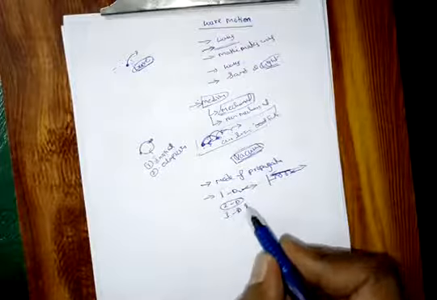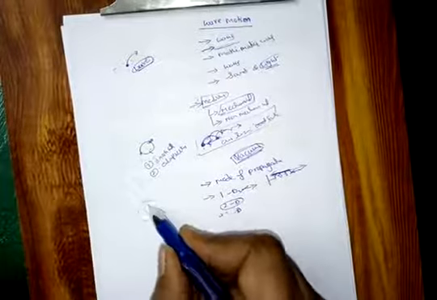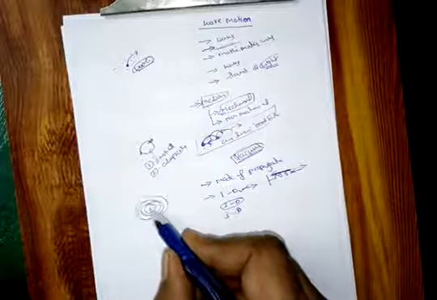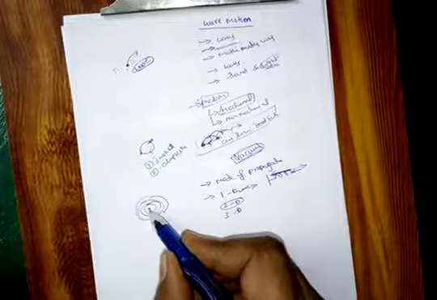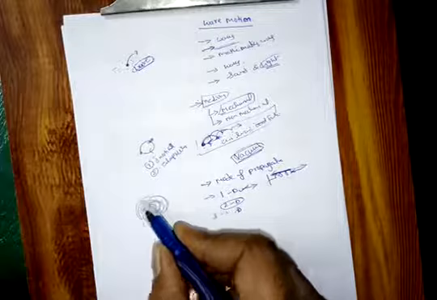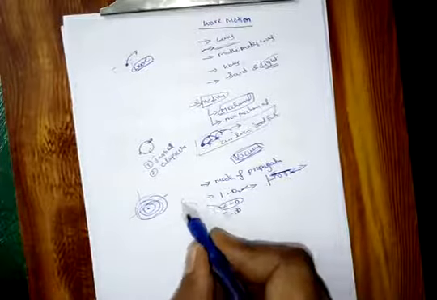Two dimensional wave: if you take a pond of water, the disturbance will travel like this. If you disturb at this position, the disturbance is in that plane. So we say this one is a 2D wave.